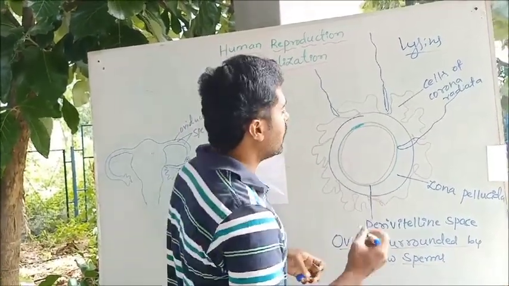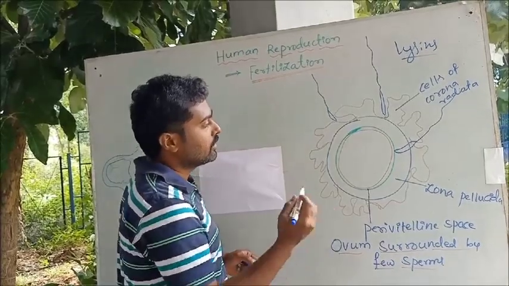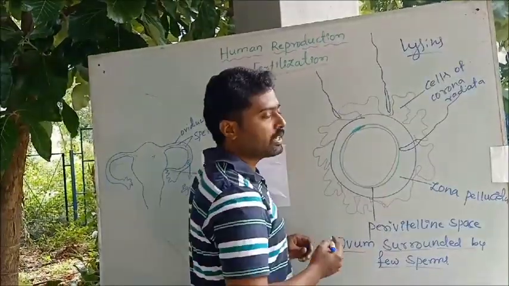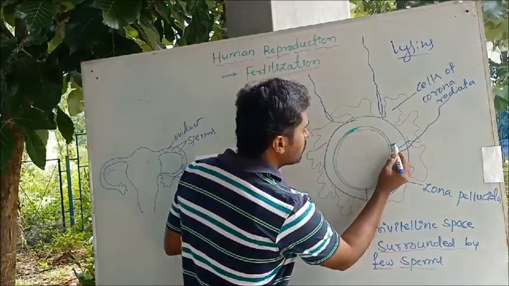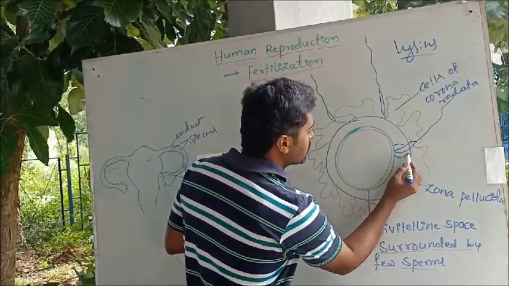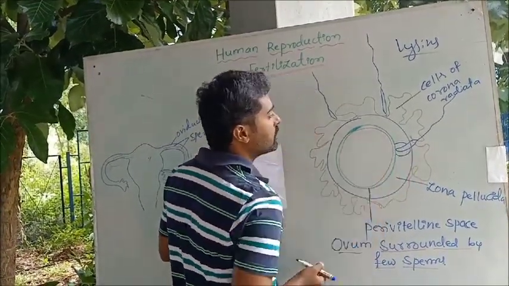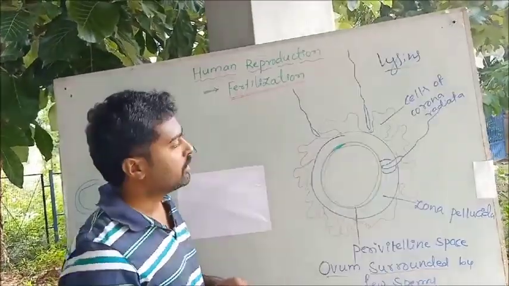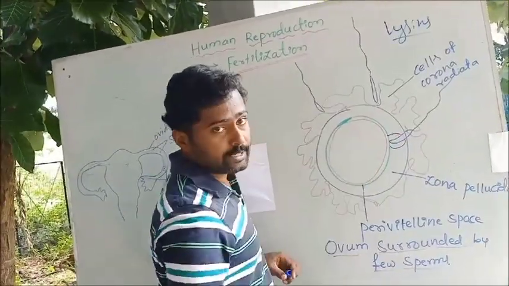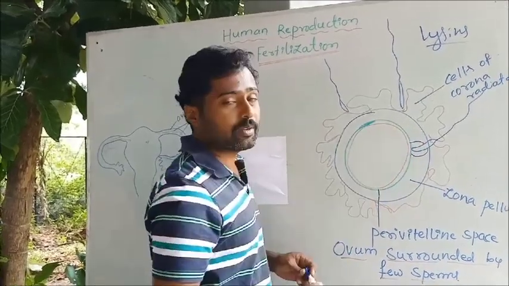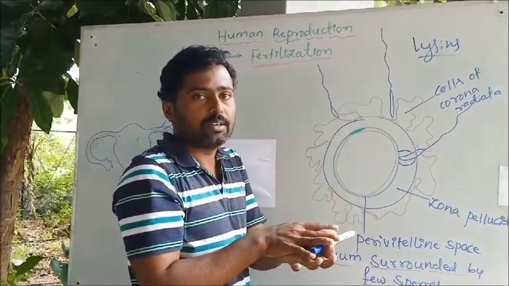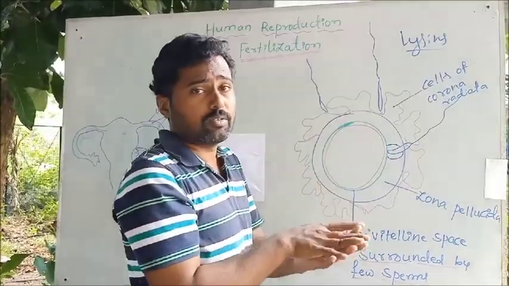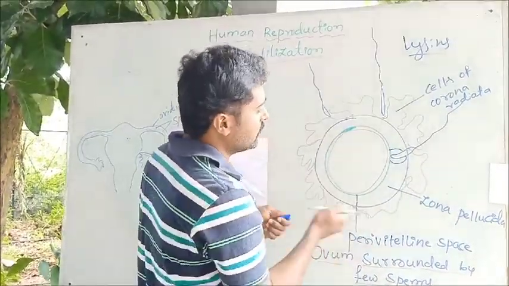Another very important structure: the plasma membrane of the ovum, the egg, produces a cone shaped structure into which the sperm will enter. The sperm passes the corona radiata, then passes the zona pellucida by secreting enzymes. First it attaches to the zona pellucida because of receptors found there.